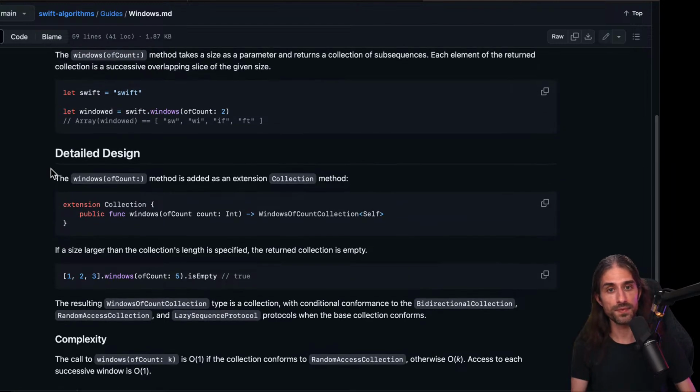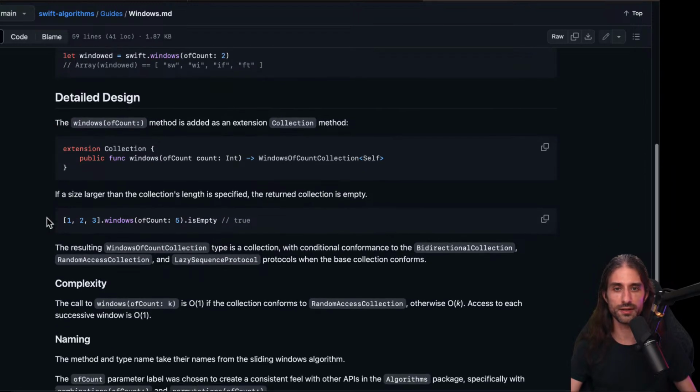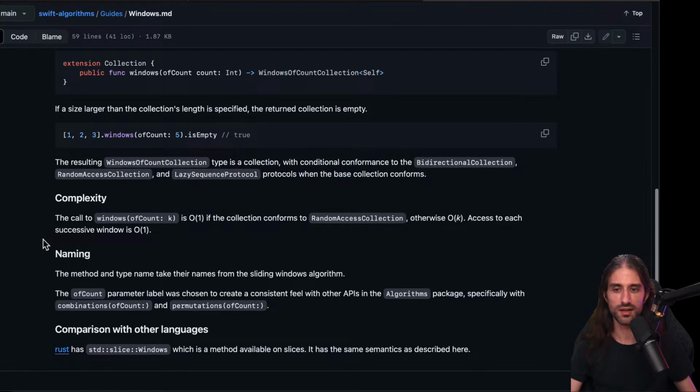Oh yes, actually, I was mentioning it before, but if you have a sequence of events and you want to have the current event and the previous one, the current value and the previous one, then you do a windows of count 2, and I guess that gives you current and previous, for instance. So it could be a use case for it.